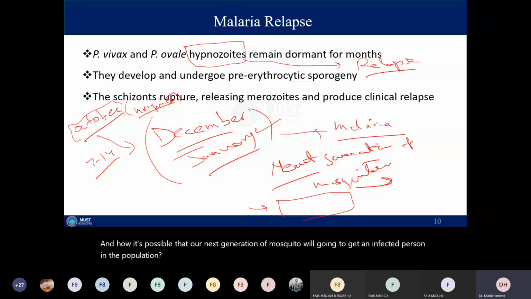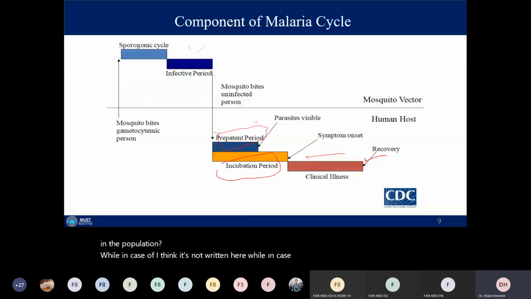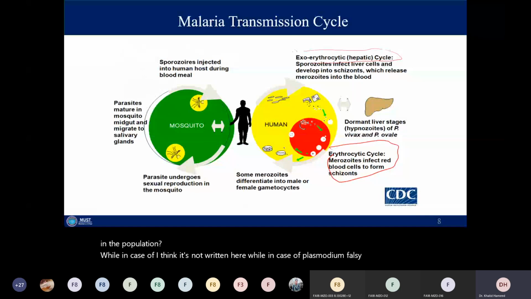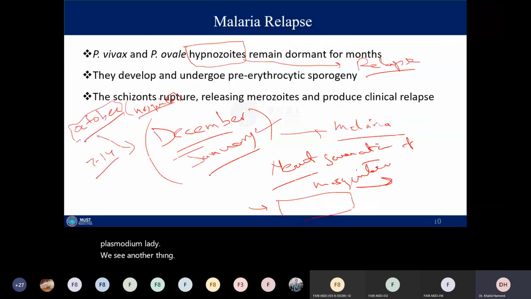While in case of Plasmodium falciparum and Plasmodium malariae, we see another thing. We do not see relapse, but what we see is recrudescence. Let me write down recrudescence.